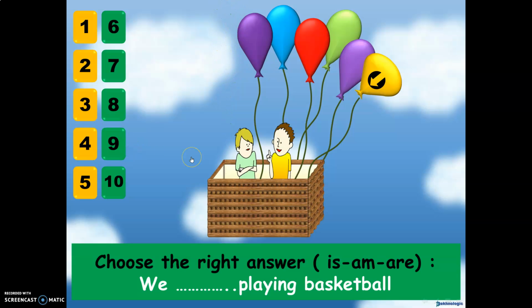Now I will throw one balloon. Let's see question number 9. Choose the right answer. We have is, am, and are. We, then space, playing basketball. We what? We is, we am, or we are? Of course, we are. So we are playing basketball. It's true. So I will throw one balloon.